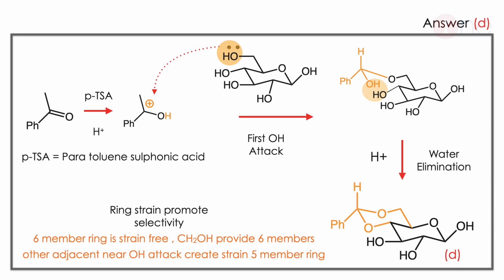The reaction here is driven by ring formation. The first step will be attack of OH on the carbon. Then the OH can be eliminated with the same acid, so water elimination will be there. Finally, bicyclic ring formation. So you can clearly know that ring formation drives this kind of reaction. So a bicyclic ring will be formed which contains the 2 oxygen atoms in the new ring.